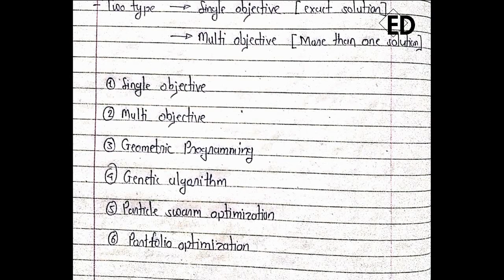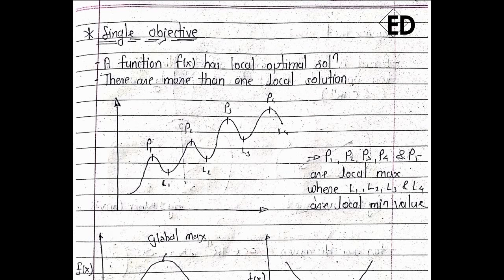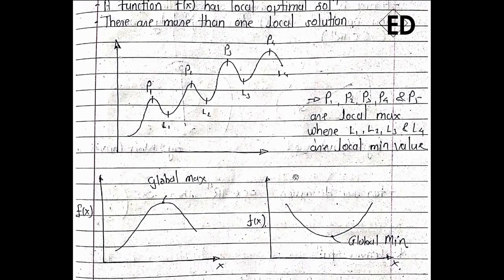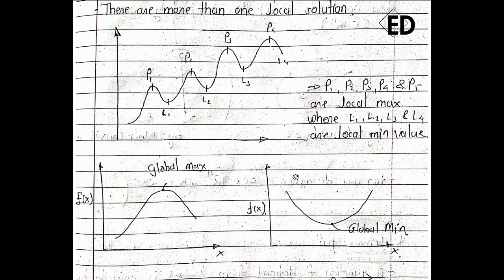So these are some of the topics that we are going to cover throughout our lecture series of operational research. Our first topic is single objective. As the name itself suggests, there is only one objective, meaning only a single objective that we have to achieve. That's why we call it a single objective function. Okay, so let's see some of the definitions.